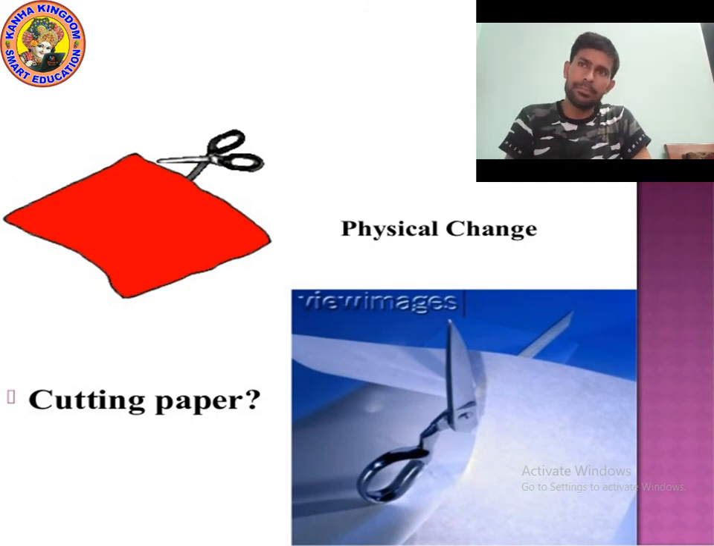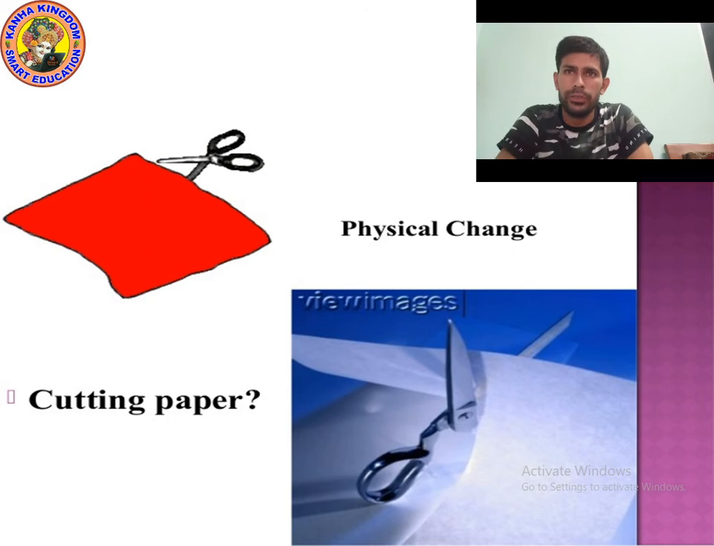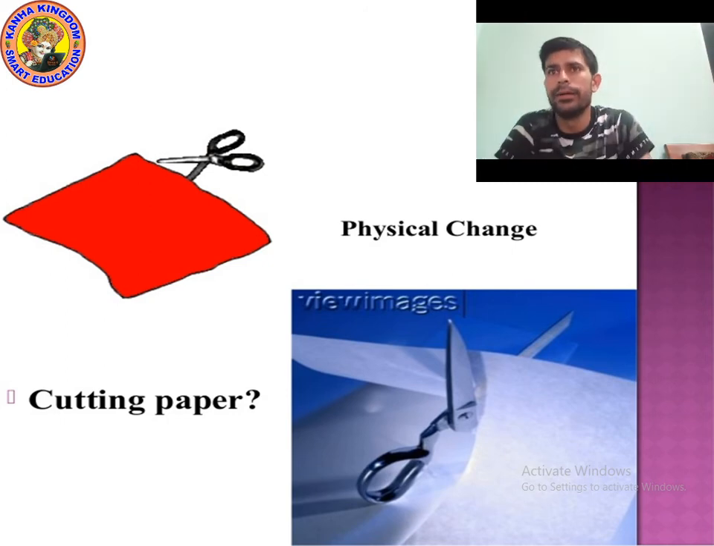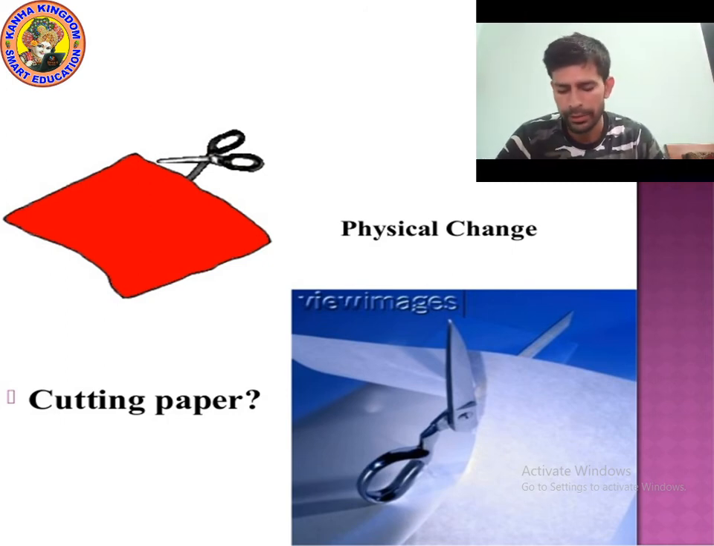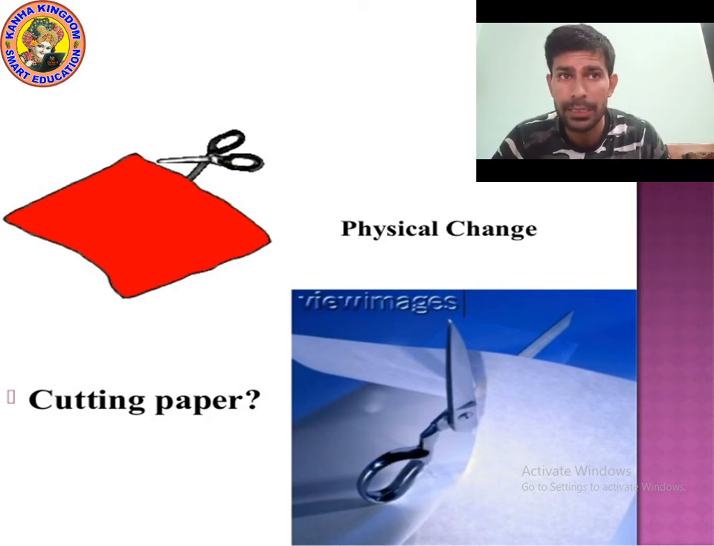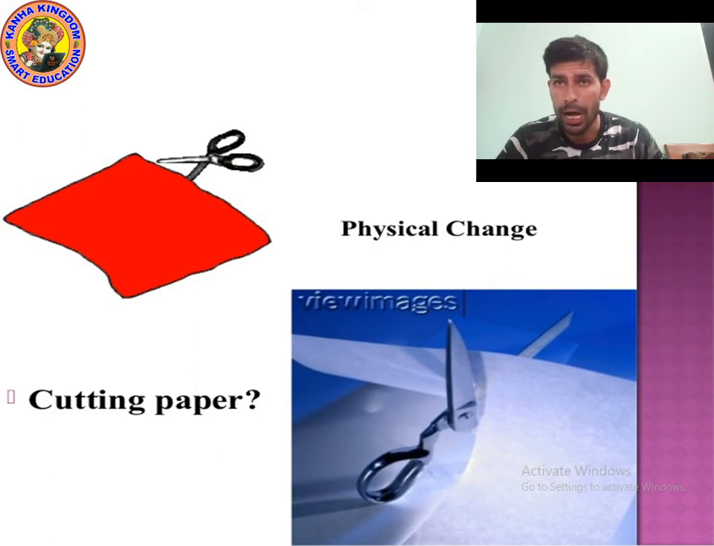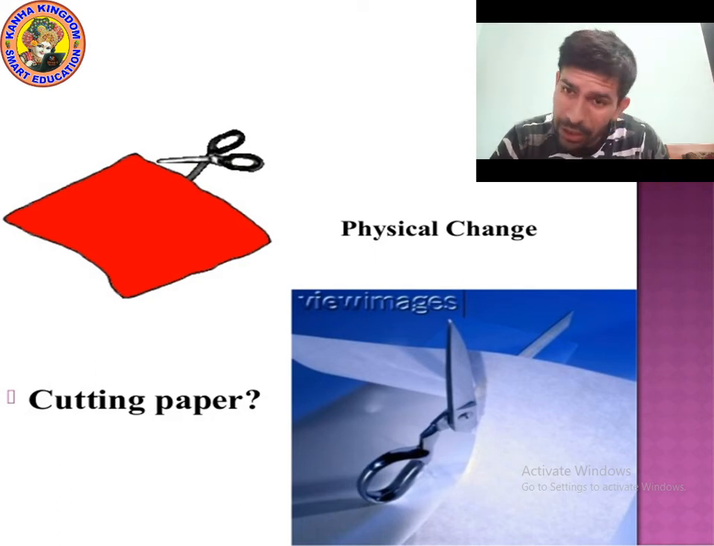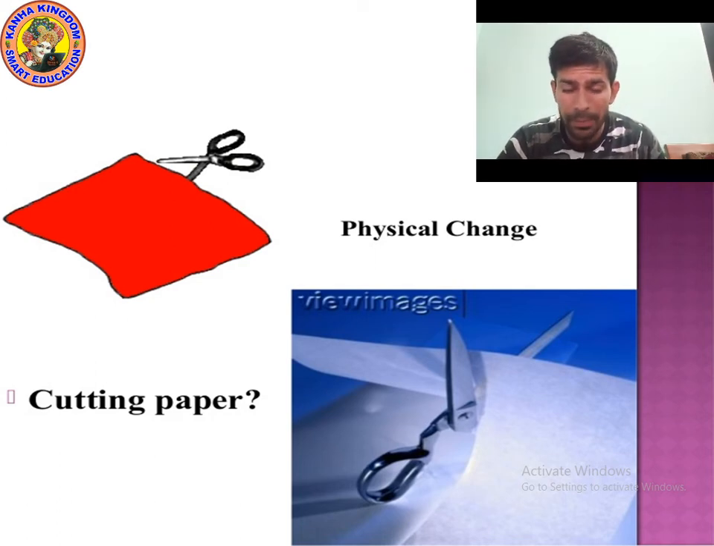Okay, let's see some more examples. You can see a scissor. We are cutting a paper with the help of scissor. After cutting the paper, what will happen? Did we get any new substance? After cutting the paper, we got the paper. We are getting nothing new.